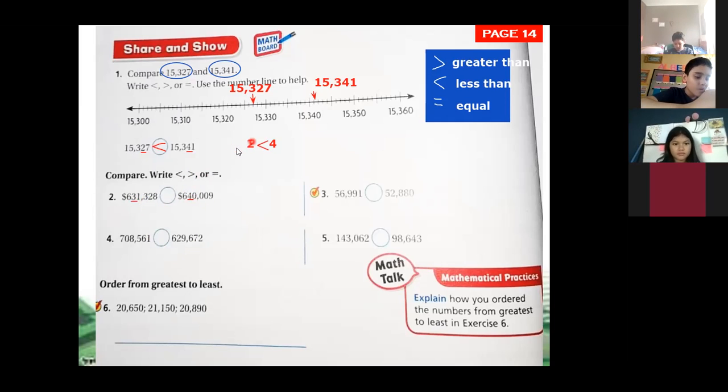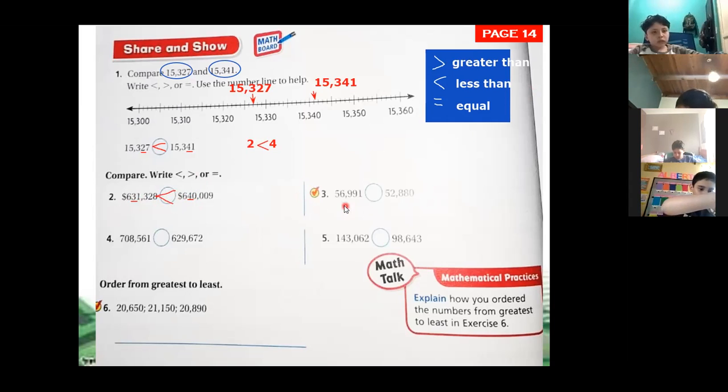Less. So we're going to draw the less sign. That's going to be our answer, less, because number 3 is less than number 4.